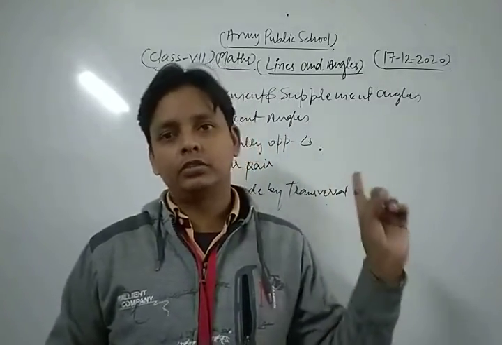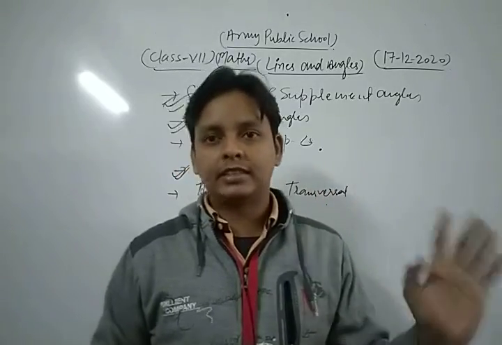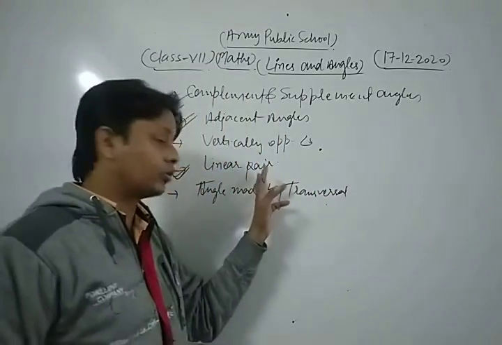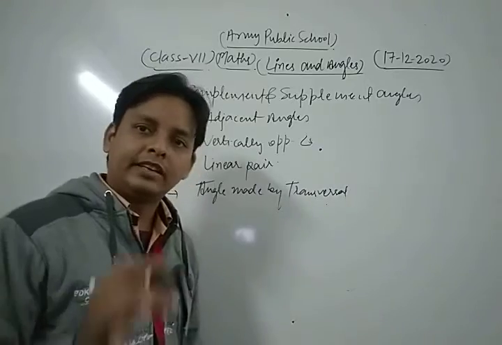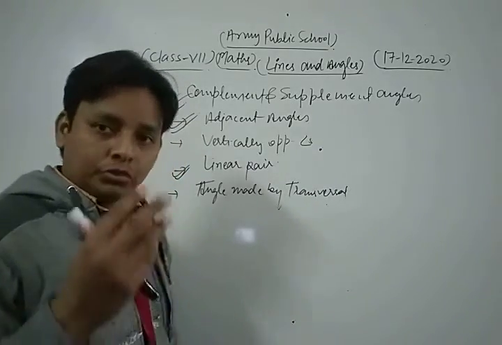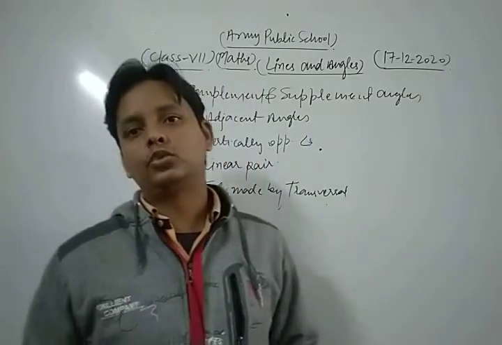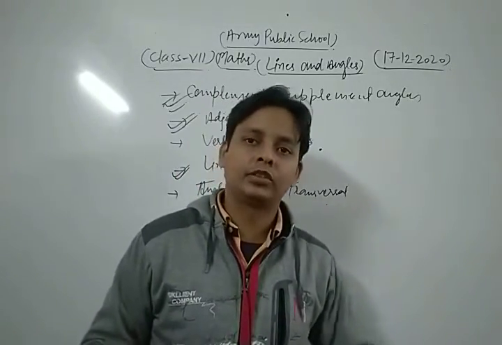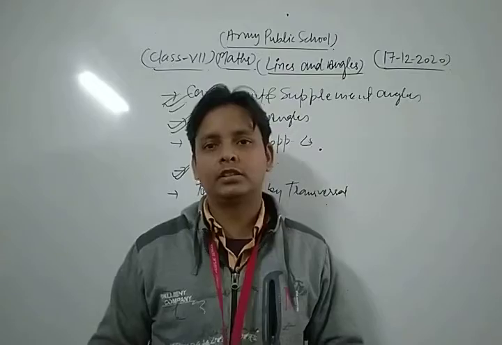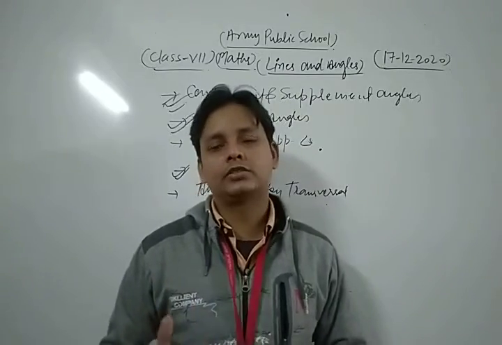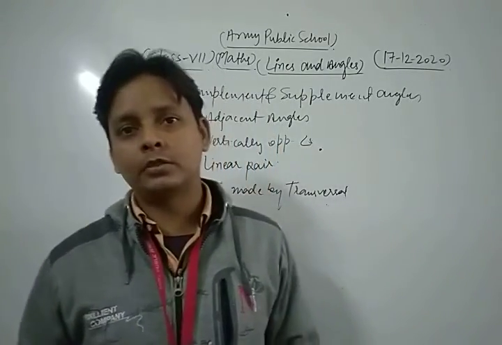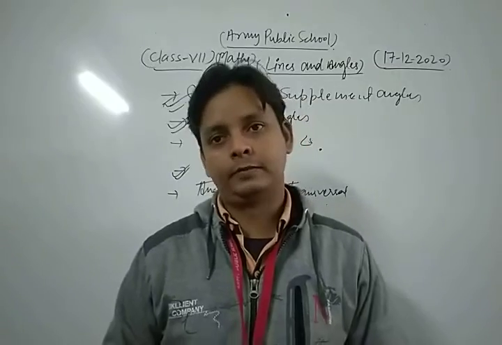These are the conditions for adjacent angles. Now we discuss the linear pair. Dear students, in a linear pair, three important properties are there. First, two angles are said to be a linear pair if they have a common vertex. Second, they have a common arm. And the last one is very important: their non-common arms are opposite rays.